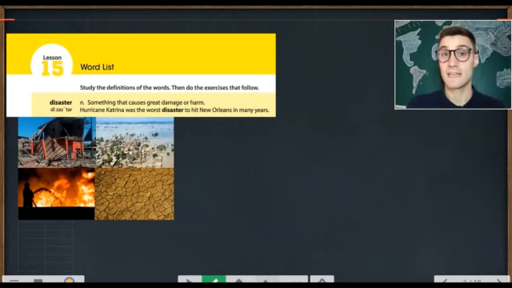There are 15 words. The first word is disaster. Here there is a pronunciation guide. Disaster. Now, disaster is the name of something that causes great damage or harm. So disaster has a noun meaning.